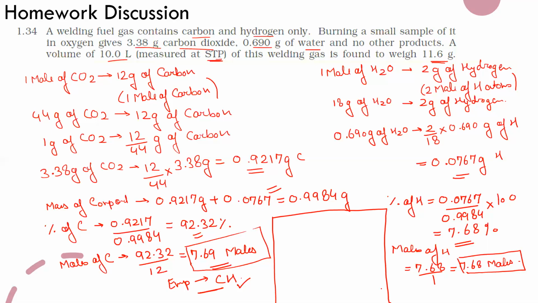If 10 liters weighs 11.6 grams, then 22.4 liters will weigh 11.6 divided by 10 into 22.4, because at STP 22.4 liters represents 1 mole, so this is the mass of 1 mole of gas.